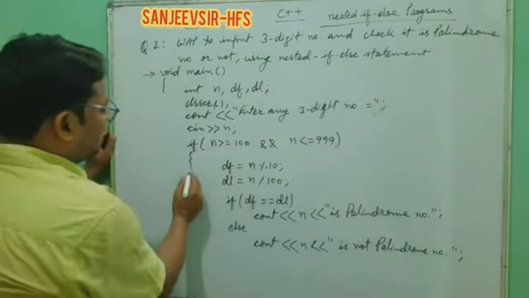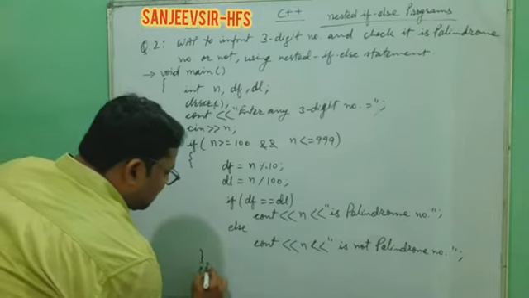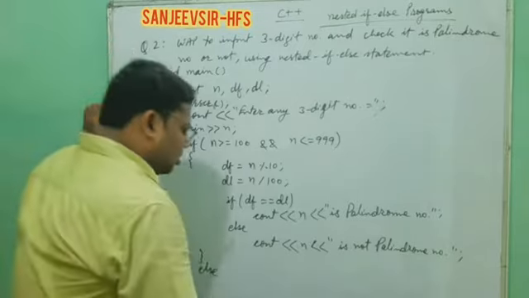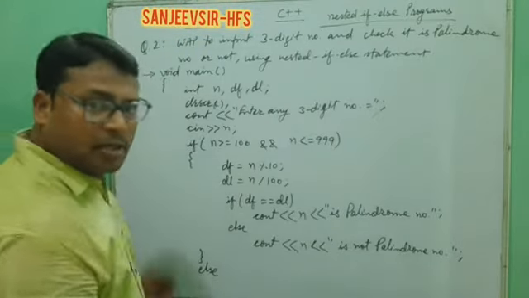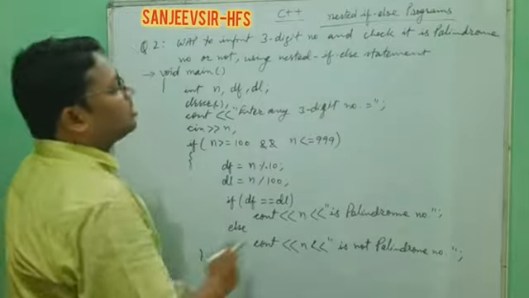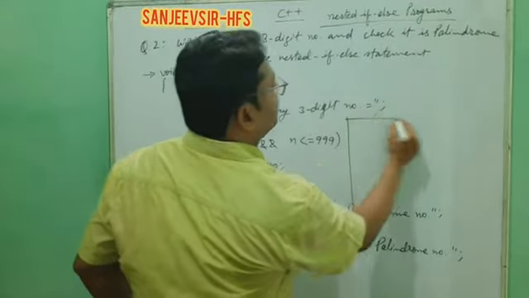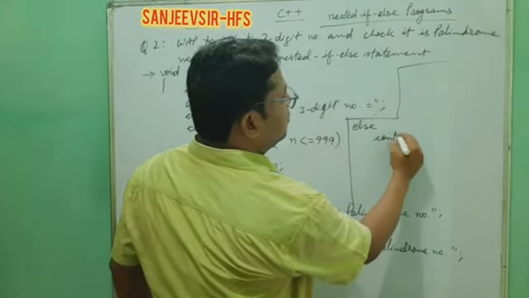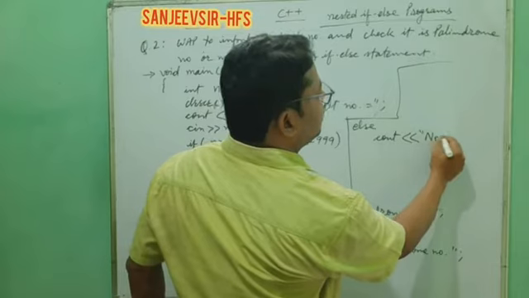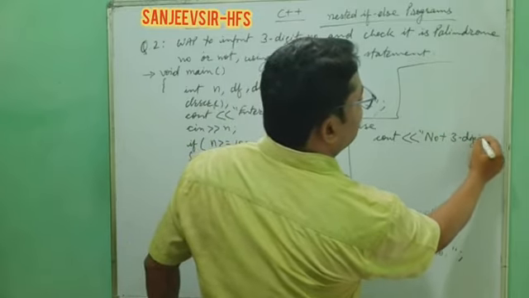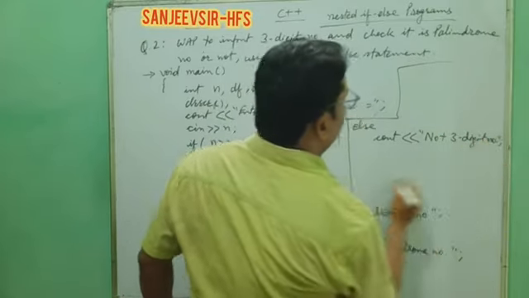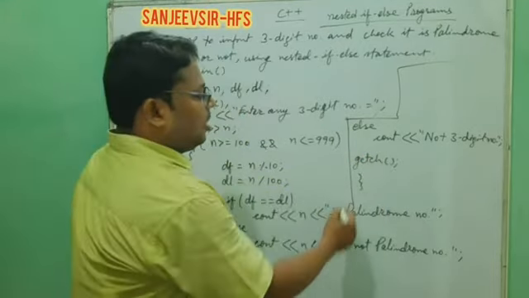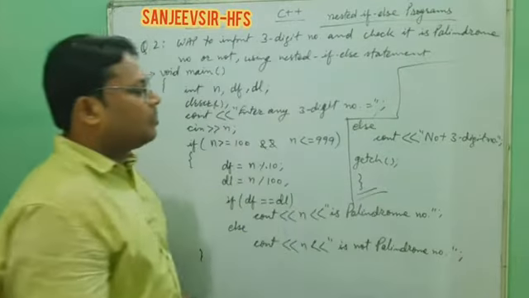Okay. Now if we close here, and inside this else, what will we write as the message? You can write the message that the number is not a 3-digit number. I will write that up above, that will be better. So now this portion I write here. Okay. So separately, else cout not a 3-digit number. And here lastly getch and close of this main. Okay, so program over. Understood?